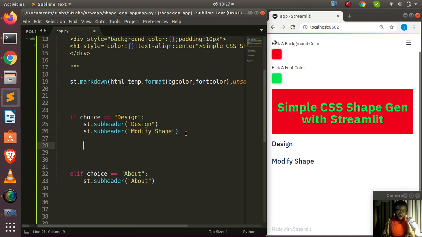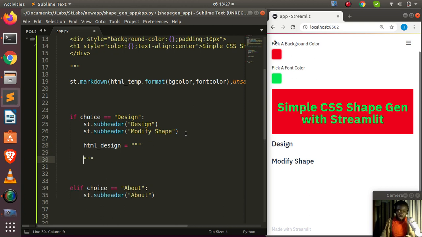Now let's add what we do. First of all, I'll create another HTML design template, which is going to be for the main shape. This is where all the magic happens, right? From here I can just create the same thing I did above. So create a div, and then from here I'll go with my style. Then I'll modify and add the different styles that I want, in case I want the border weight, the border height, the border style, the type of radius, and all of these things.